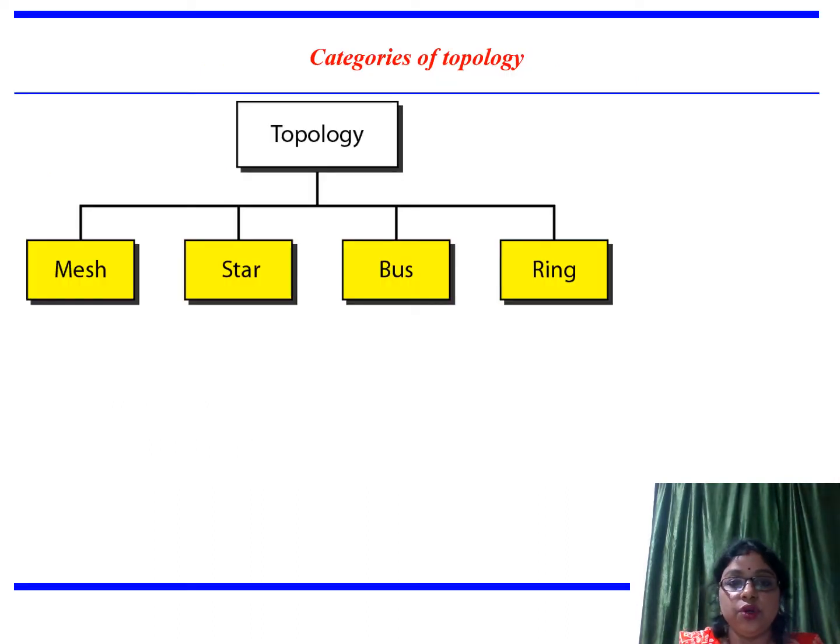There are four basic types of topologies. First one is mesh topology, second one is star topology, third one is bus topology, and fourth one is ring topology. Now we will discuss them one by one.